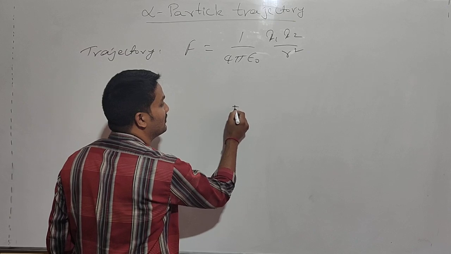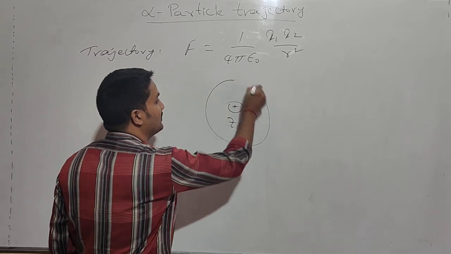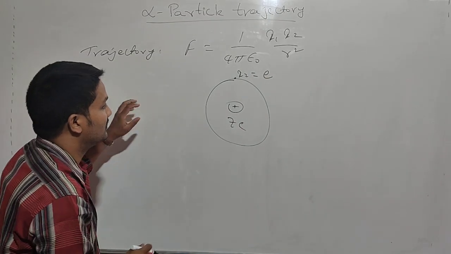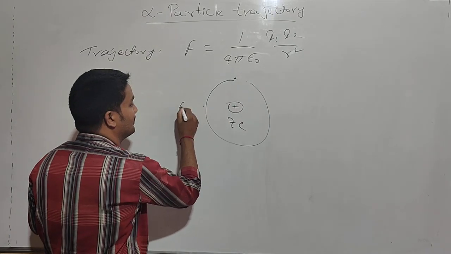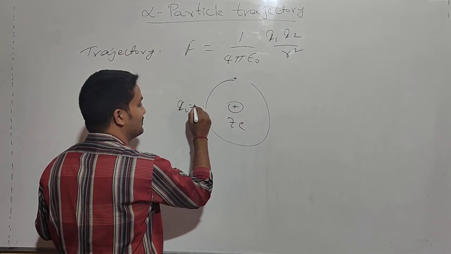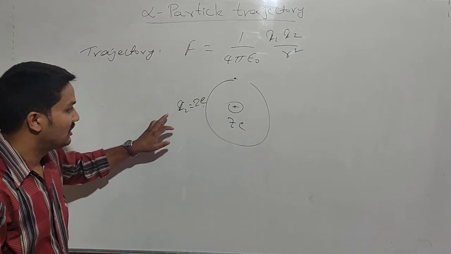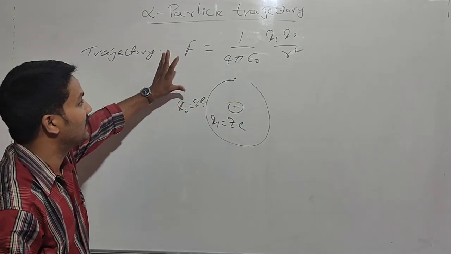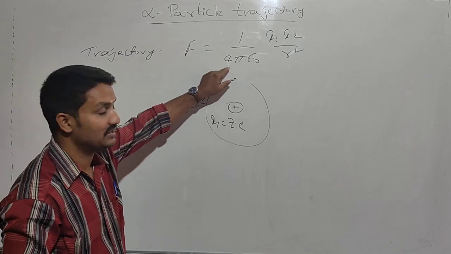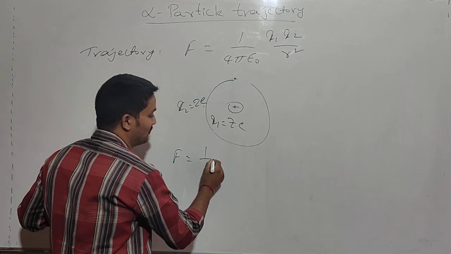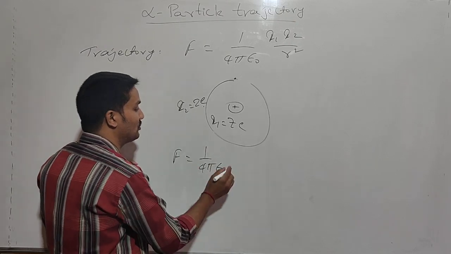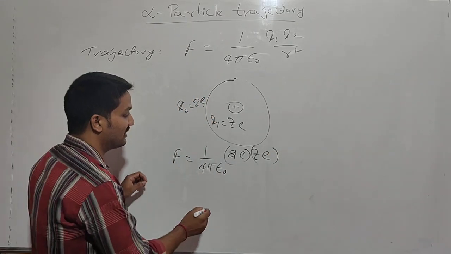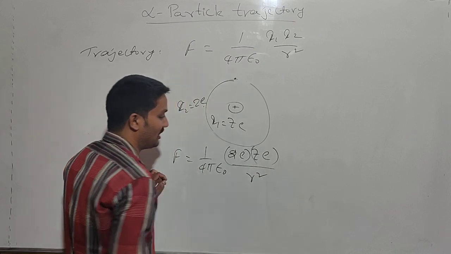Here Q1 means Ze, the gold nucleus, and Q2 means the alpha particle. Alpha particle is 2e. Now you have to substitute these into the force. Then we calculate the Coulombic repulsive force between them: F is equal to 1 by 4 pi epsilon naught, Q1 means 2e and Q2 means Ze, divided by R square.